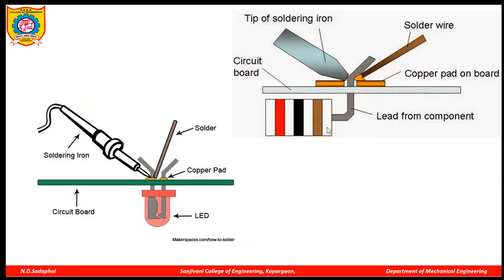Here it is shown, this LED component we want to attach to the circuit board. This is the soldering iron or soldering gun. This is the solder or filler metal. The heat is applied by the soldering iron, and due to the heat the filler metal melts at low temperature. The melted filler metal fills up the gap between this LED wire and the circuit board, and due to that the joint is formed.